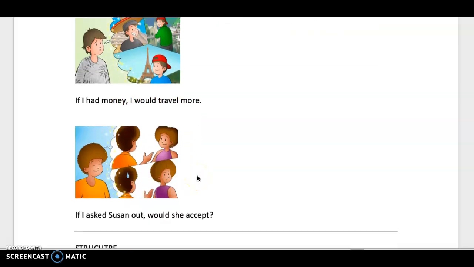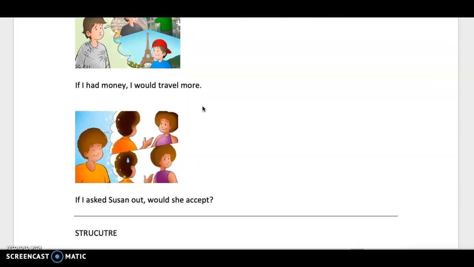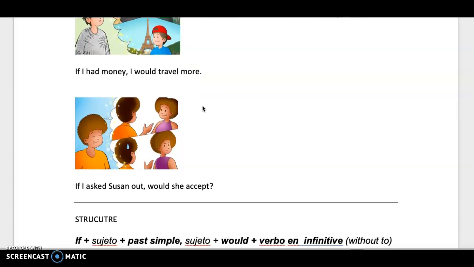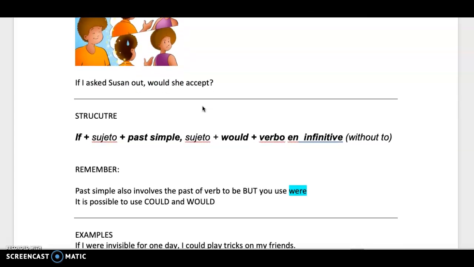Okay? Let's see another example. If I asked Susan out, would she accept? Si le pregunto a Susan que salgamos, ella aceptaría. Now pay attention to the structure of the sentence when it's an interrogative sentence and when it's an affirmative sentence. Okay? Let's continue. And I am going to explain to you the structure of the sentence.